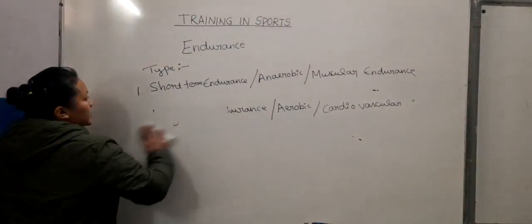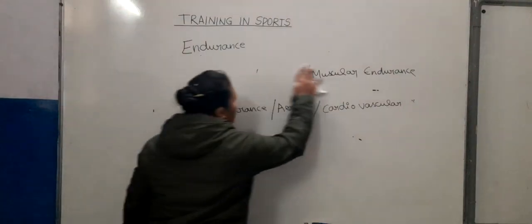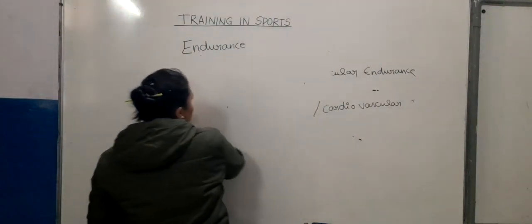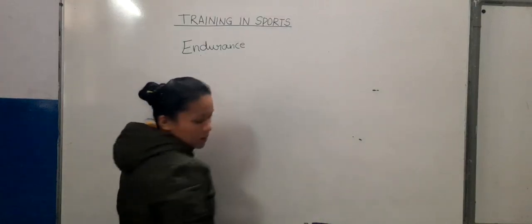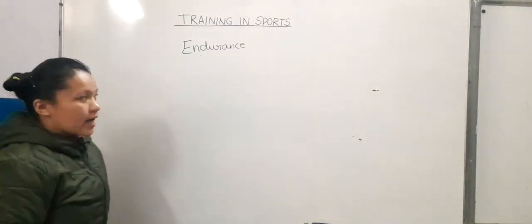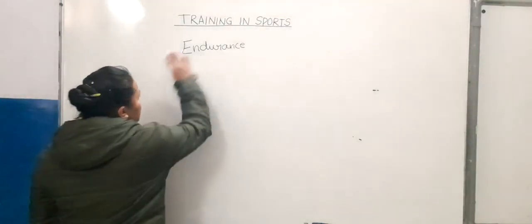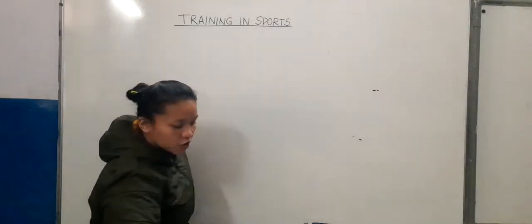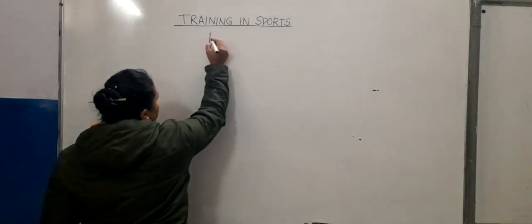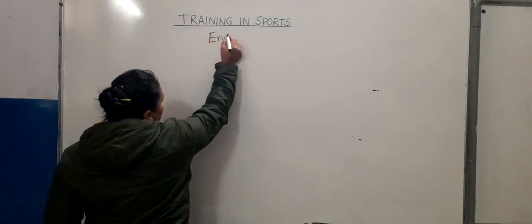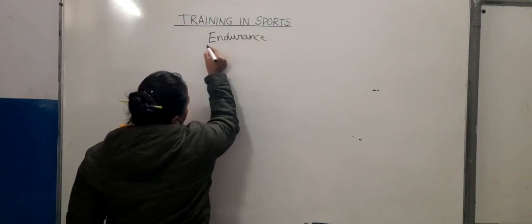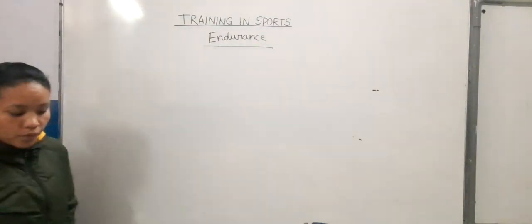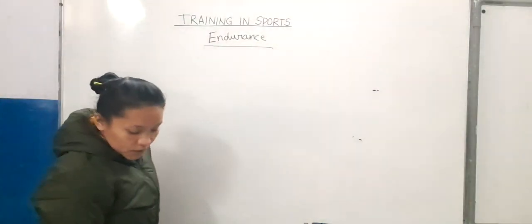Training methods. There are 3 training methods through which we can improve our endurance. That is continuous training method, interval training method and fartlek training method. Let's discuss these training methods through which we can improve our endurance.